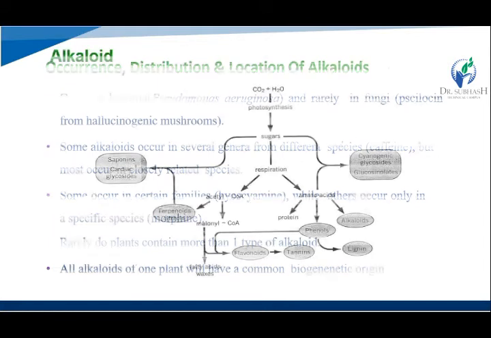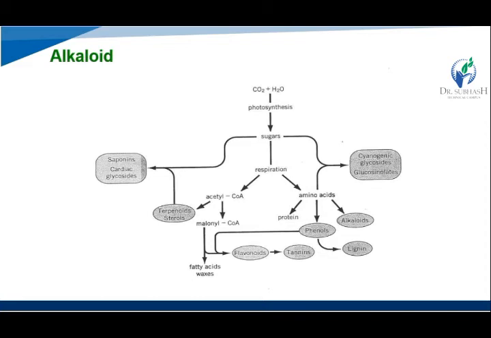Then this is a flow chart of the alkaloid, how they are made. So CO2 plus H2O, and the photosynthesis process makes sugar. In sugar, three paths are followed. First is saponin, second is the respiration tract, and third is cyanogenic glycoside.